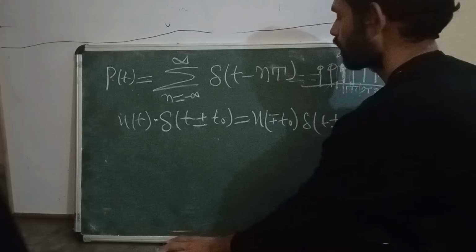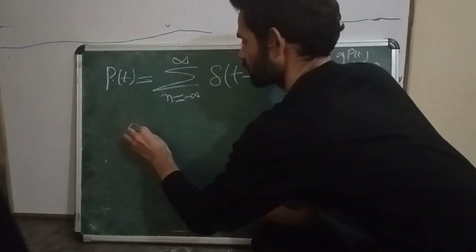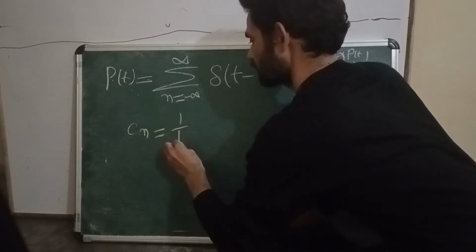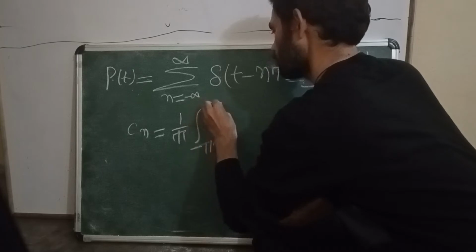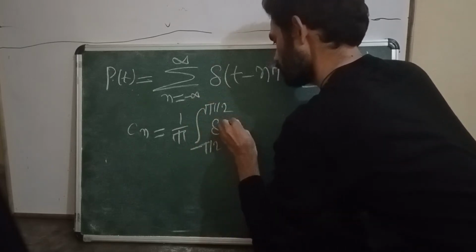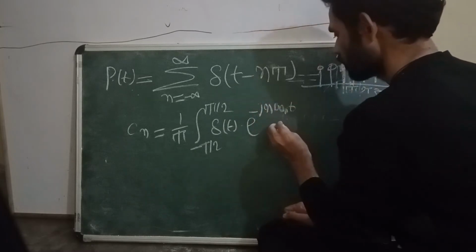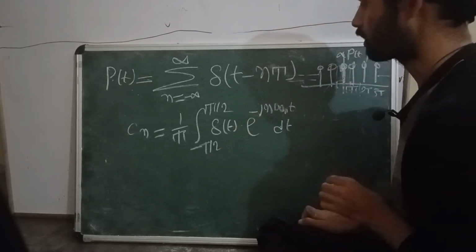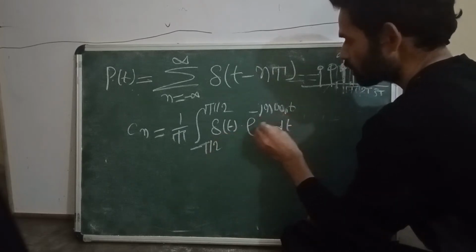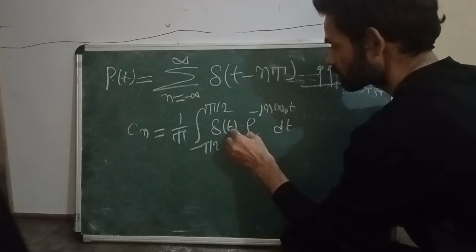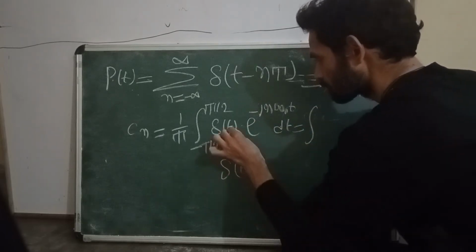So we have to put that sampling property into the Fourier series coefficient. Cn is equal to 1 by T integration from minus T by 2 to plus T by 2 of delta of t into e^(-j n omega naught t) dt. If you apply the sampling property, what is t naught here? 0, so it is delta of t minus 0.